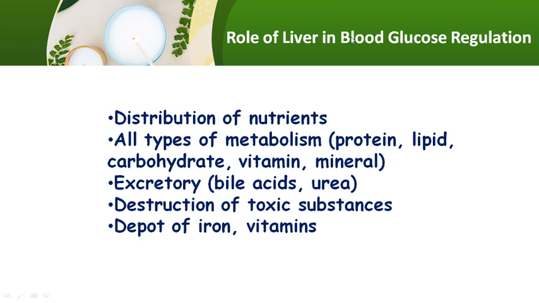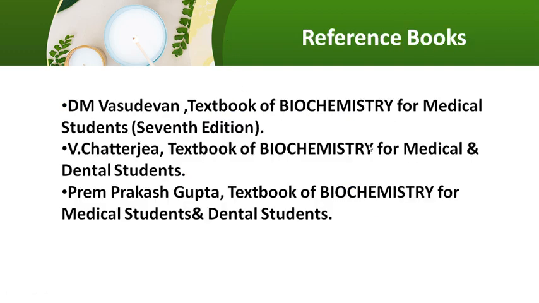It helps to distribute nutrients, and all types of metabolism, like protein, lipid, carbohydrate, vitamin and mineral, are controlled in the liver. It excretes bile acids and urea, helps to destroy toxic substances, and also helps to store iron and vitamins. In this way it also regulates blood glucose homeostasis.